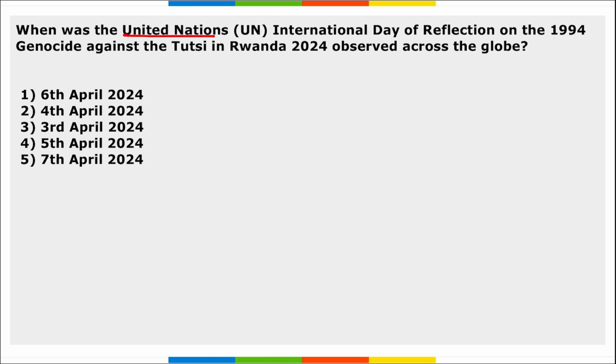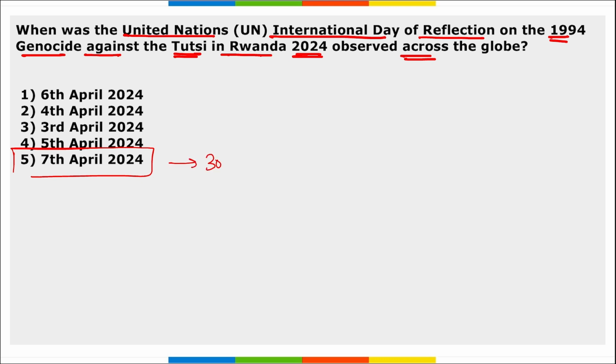Next, when was UN International Day of Reflections on the 1994 genocide against the Tutsi in Rwanda 2024 observed across the globe? So it is the 7th of April 2024 we observe this day, and this marks the 30th anniversary of the genocide against the Tutsi in 1994 in Rwanda.